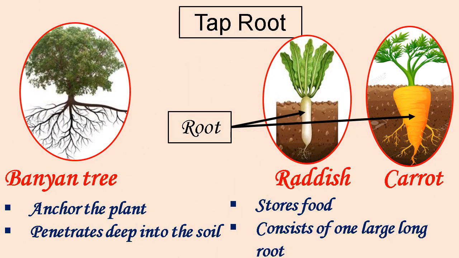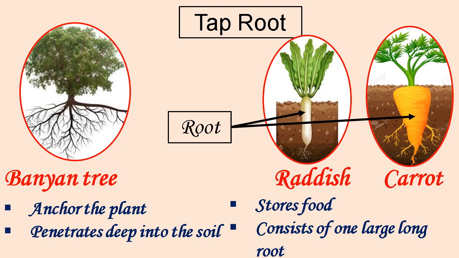Let us learn more about taproot. The taproot is good at anchoring the plants into the soil, so preventing them from being blown over in windy environment. Advantages of a taproot include the fact that they do penetrate deep into the soil and so can locate water and minerals deep underground.